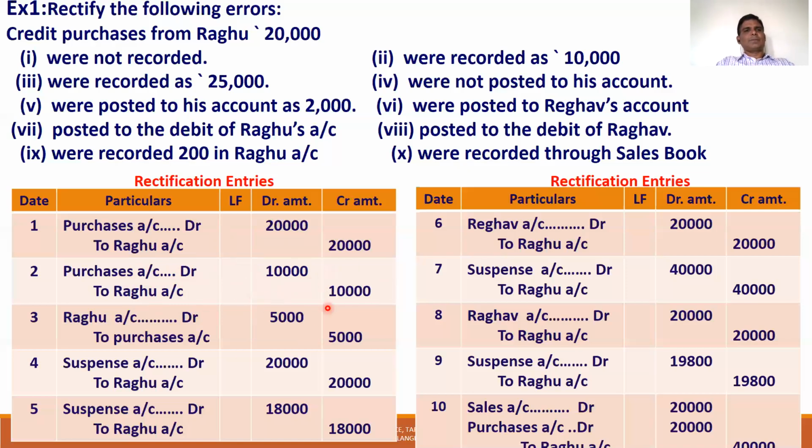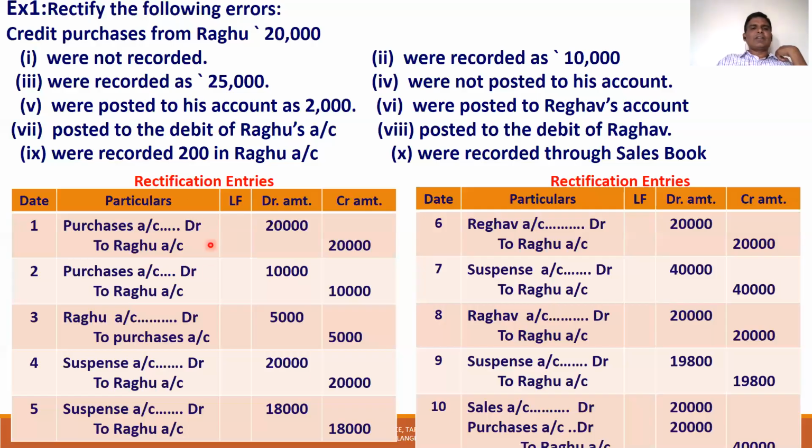The next error is that purchases were recorded as 25,000. The credit purchase is 20,000, but we recorded 25,000, that means 5,000 extra. How do you decrease the extra amount? Simply in accounting, if you want to decrease an amount, you have to reverse it. If an account is debited, you have to credit. If an account is credited, you have to debit.